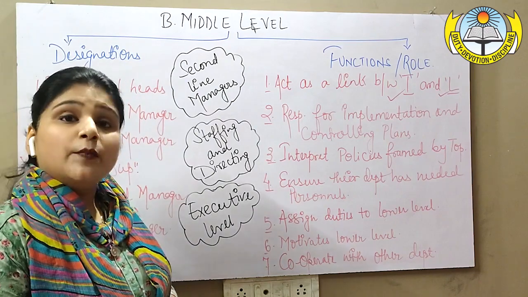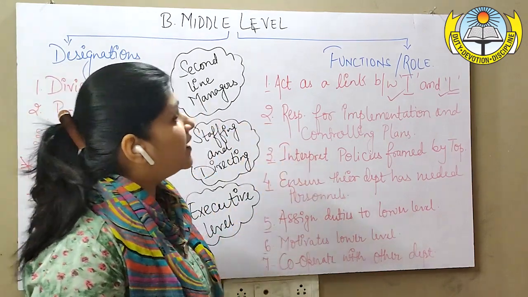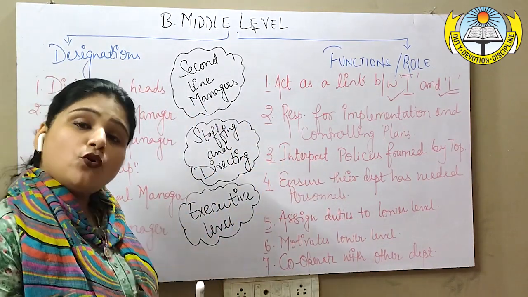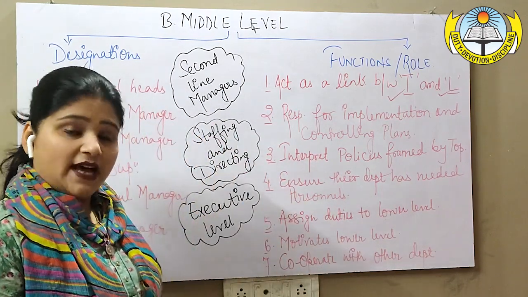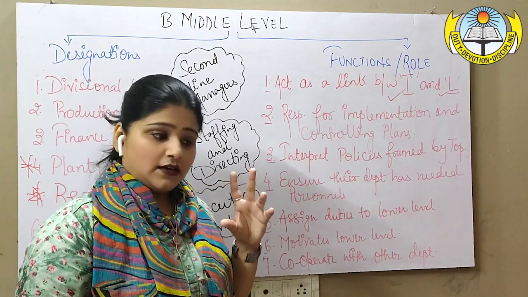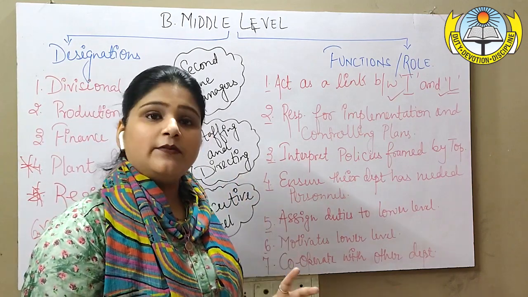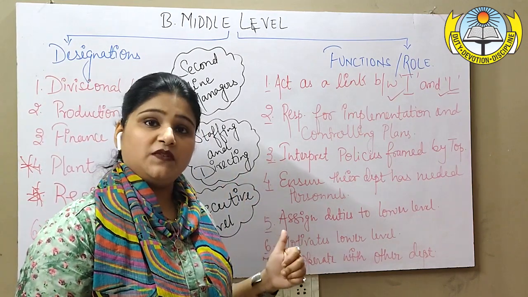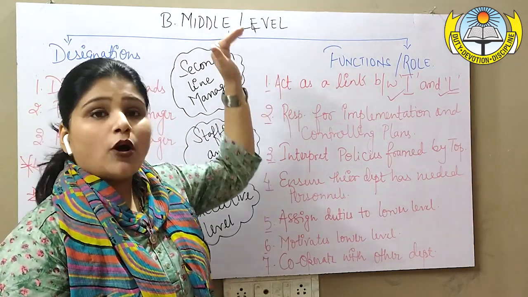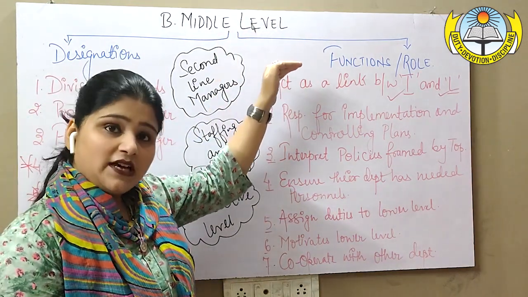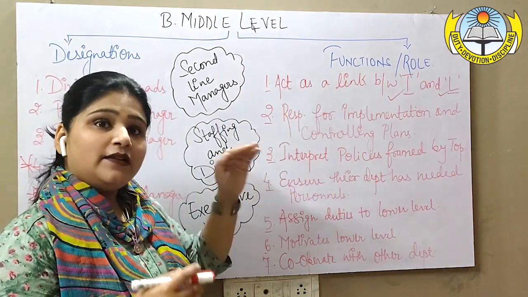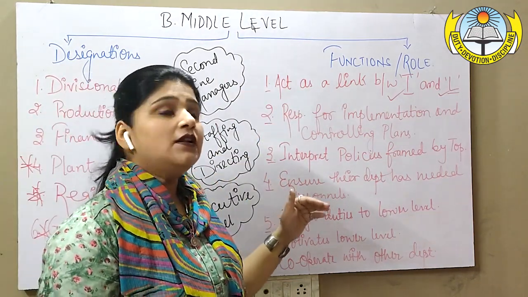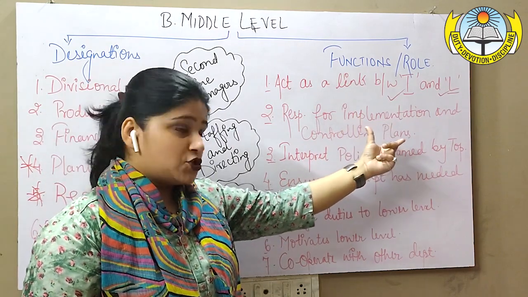Next, the middle level is also responsible for implementation and controlling of all those plans already made by top level. Planning is the crucial work, and it is assigned to the top level. So whatever plan top level prepares, top level delegates and makes middle level responsible for their implementation.